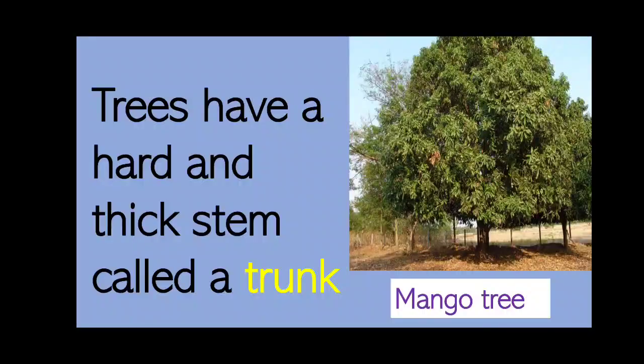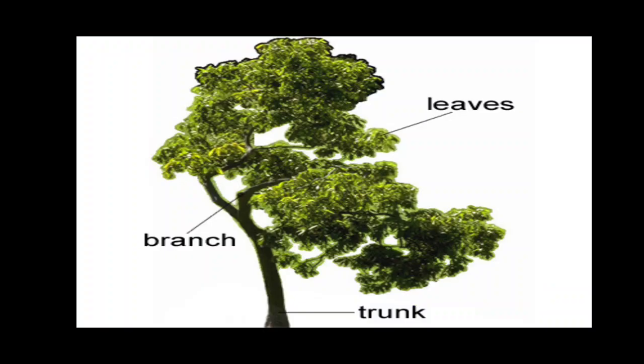Trees have a hard and thick stem called a trunk. Now children, I would like to show you what is a trunk. When you see this picture, you know what leaves are.